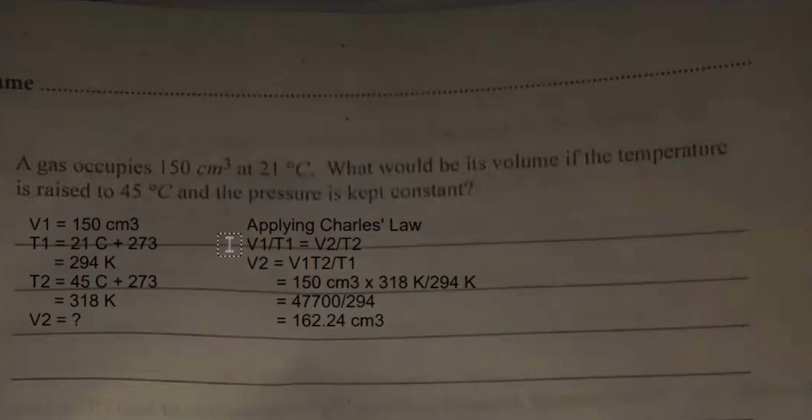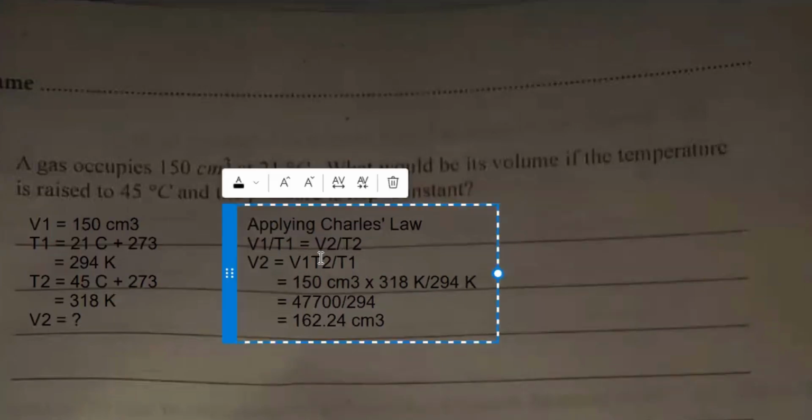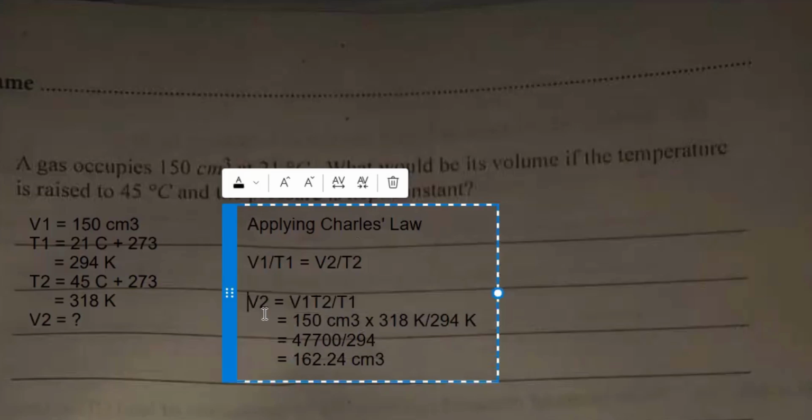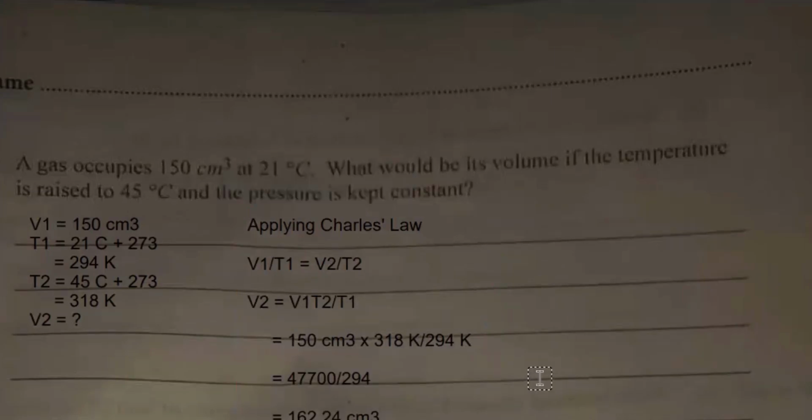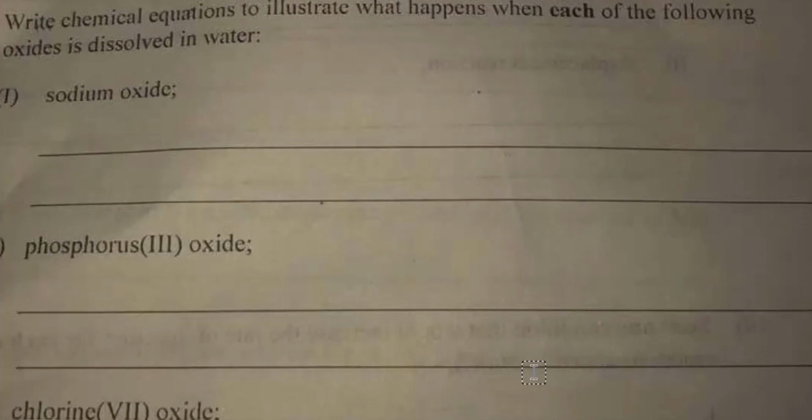You can see, very easy, very straightforward. All right, let's move on to the next question. Write chemical equations to illustrate what happens when each of the following oxides is dissolved in water. Sodium oxide. Sodium oxide is a basic oxide, it's a metallic oxide, and all metallic oxides are basic in nature.